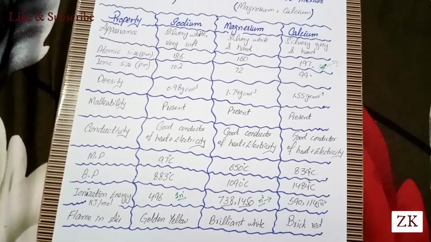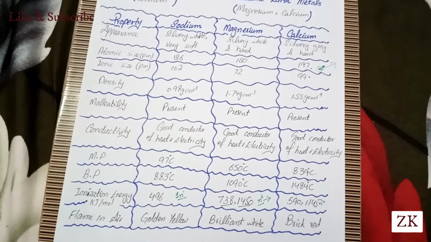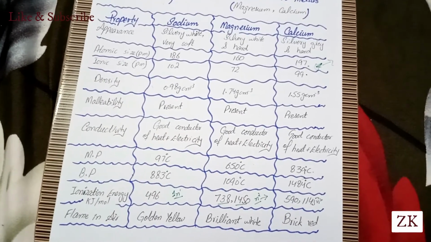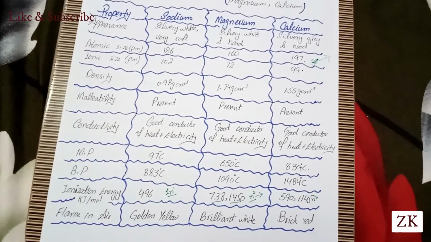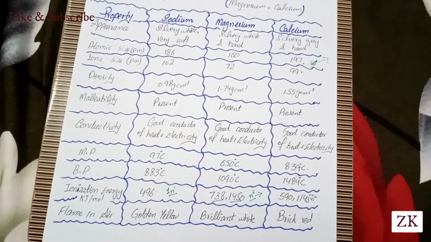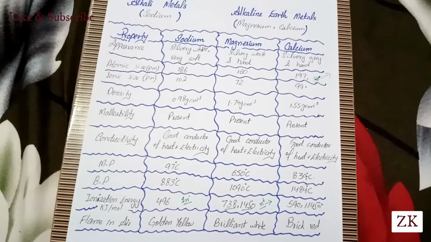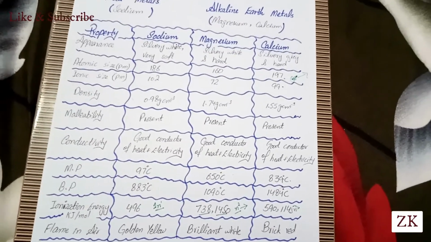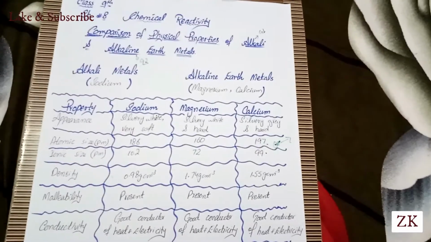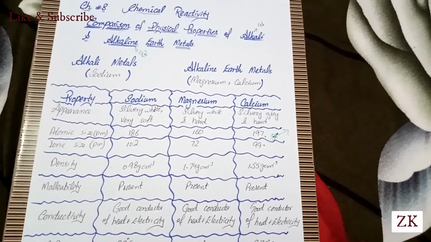Now comes the flame in air. What color will be given out when sodium, magnesium or calcium is burned in the air? Sodium gives golden yellow, magnesium gives brilliant white, and calcium gives brick red color. So in today's lecture, we compared some physical properties of the alkali metal and alkaline earth metals, that are sodium, magnesium and calcium.